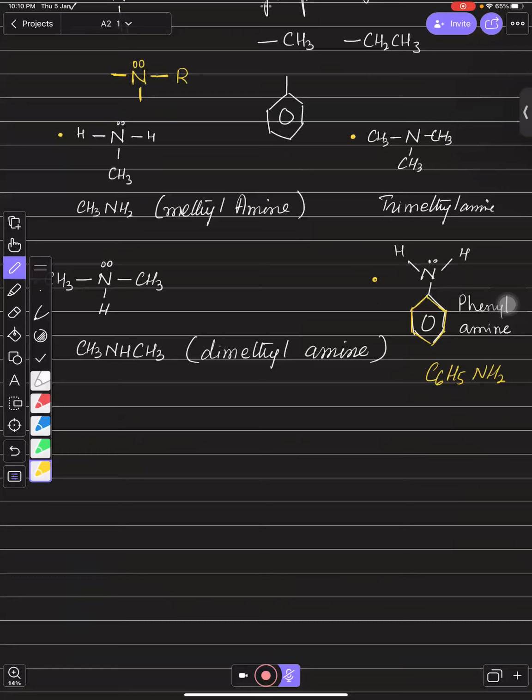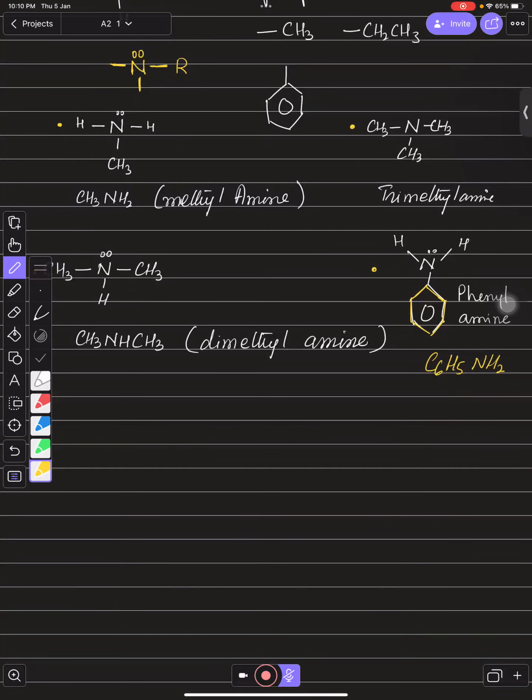So let's move on. Let's talk about some primary, secondary, and tertiary amines. As we talked about in AS, like primary carbocations, secondary carbocations, tertiary carbocations, primary, secondary, tertiary halogenoalkanes, primary, secondary, tertiary alcohols. So all these we need to talk about over here: primary, secondary, and tertiary amines, right? That was the same thing in alcohols and in halogenoalkanes and in carbocations that we are going to talk about in amines.